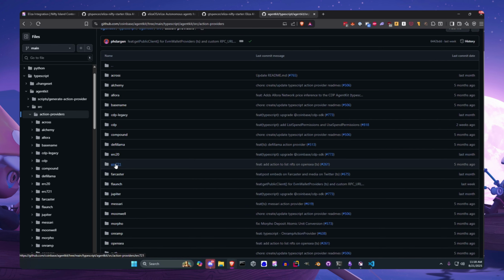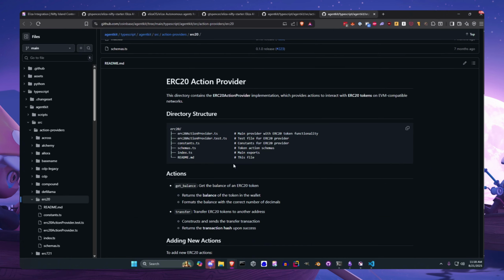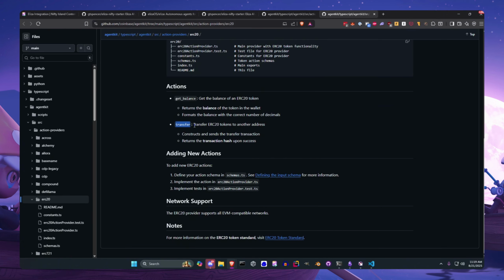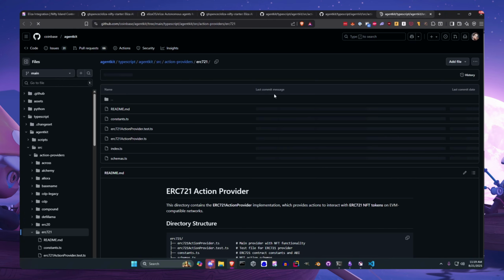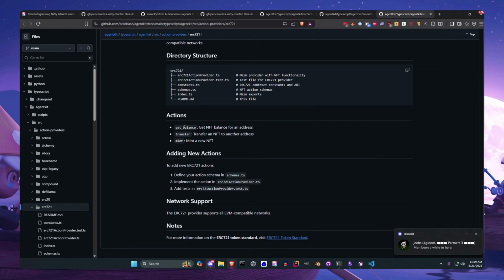So ERC20, ERC721, these are tokens. So sending and receiving ERC20 tokens. You can transfer island, you can get the balance for a user. For NFTs, ERC721s, you can get the balance, you can transfer, you can mint a new NFT.